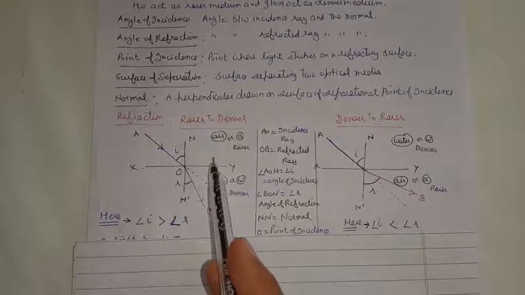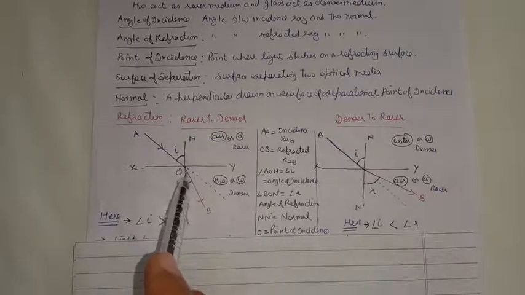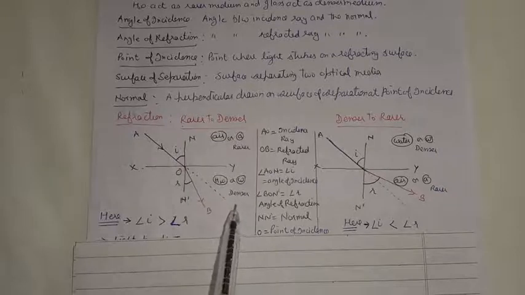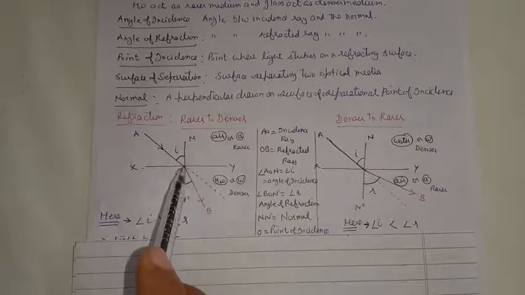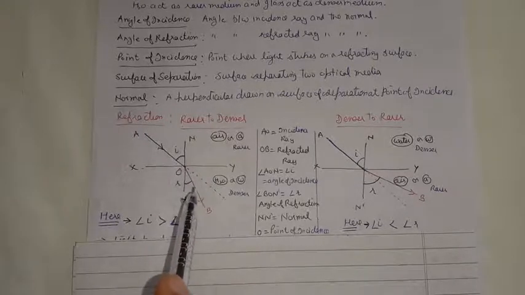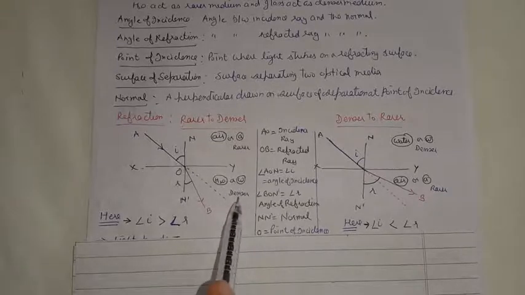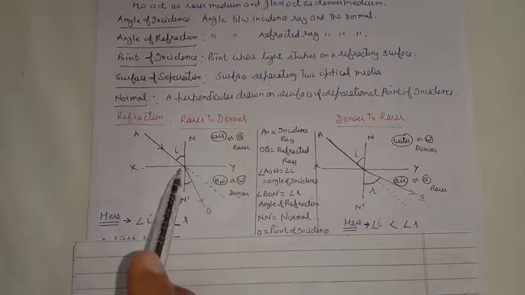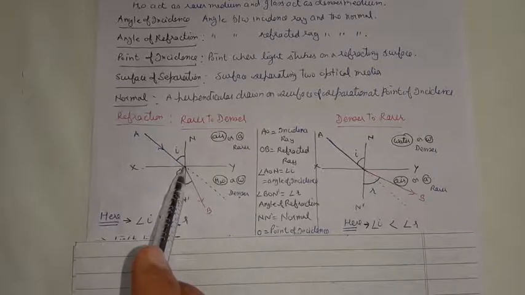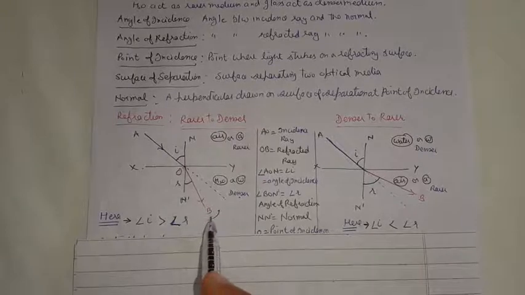When light goes from rarer to denser medium, it wanted to travel along this straight line path, but due to change in the optical density at the point O, at the surface of separation, light will suffer a change in its speed, due to which its direction of motion in the second medium, in the denser medium, will change, and it will suffer a slight bending at the point O, such that this bending will take place towards the normal.